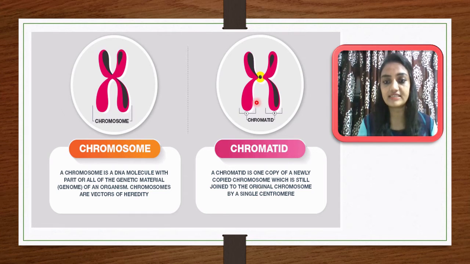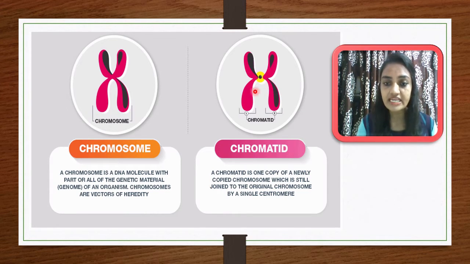The yellow color is the centromere. So two chromatids are joined together by the centromere. Here you can see chromatid 1 and chromatid 2 joined together by the centromere in the center.